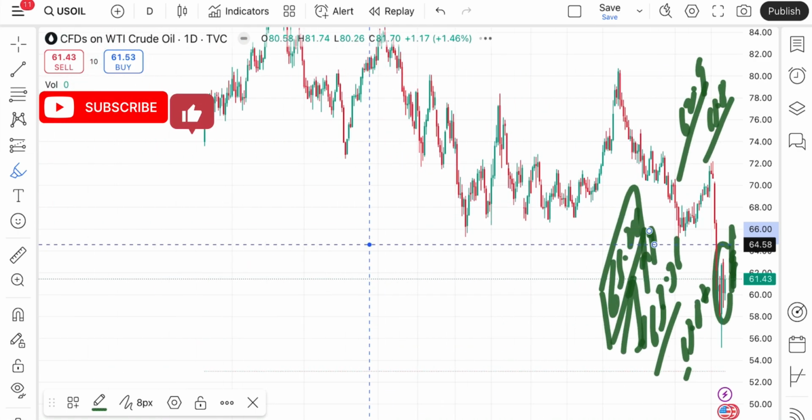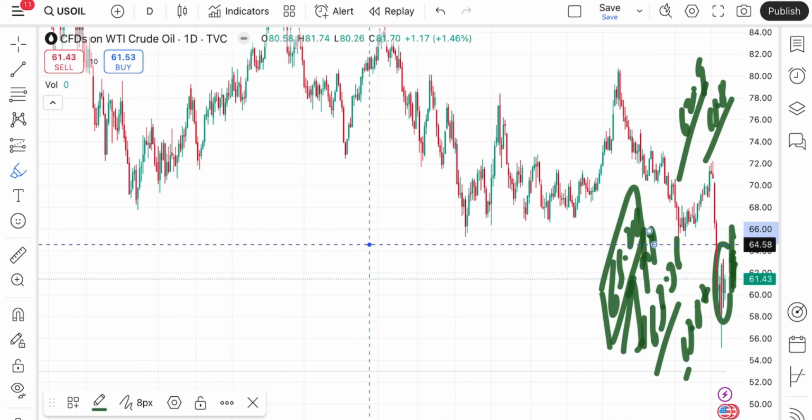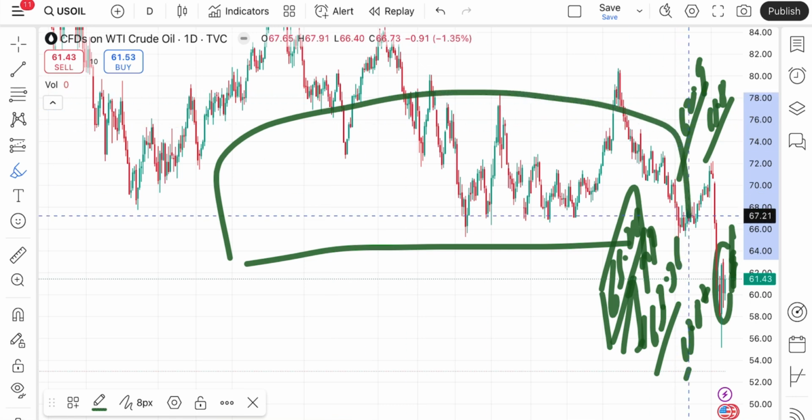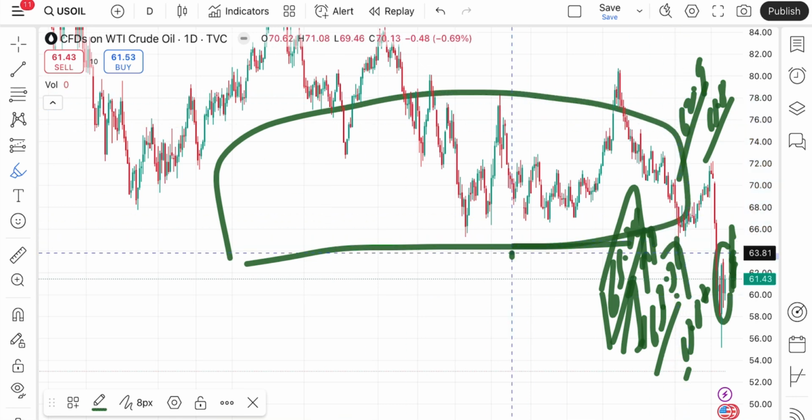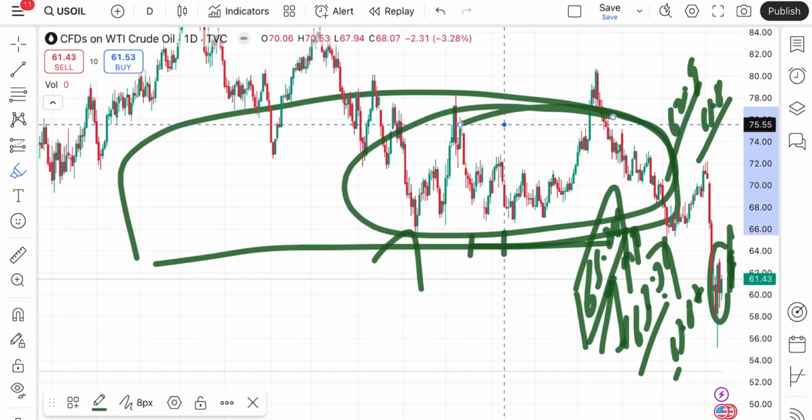Now according to this particular trend, according to this chart, this is the zone, so we can see a bounce back can come from this particular level. But if that doesn't sustain, it will move in this zone.